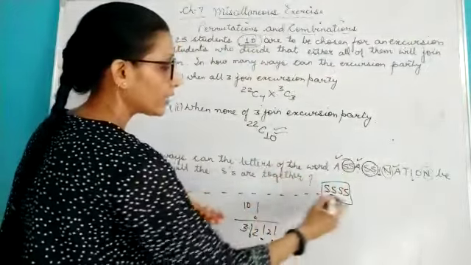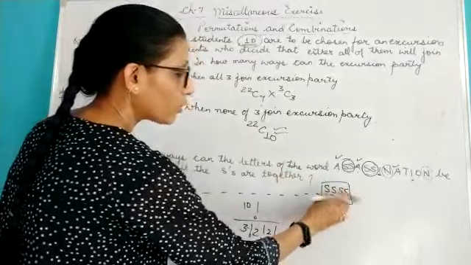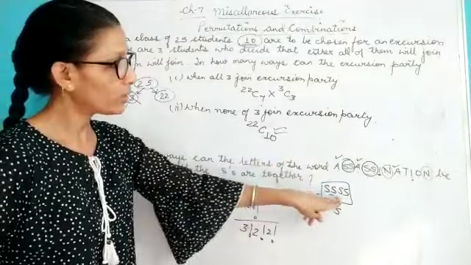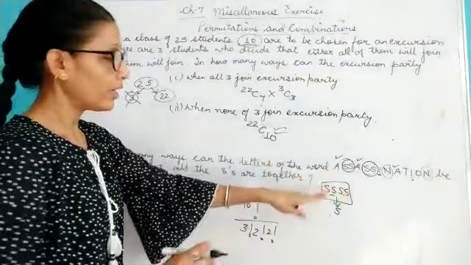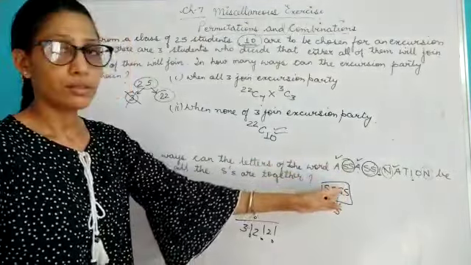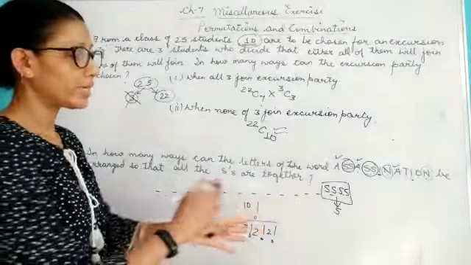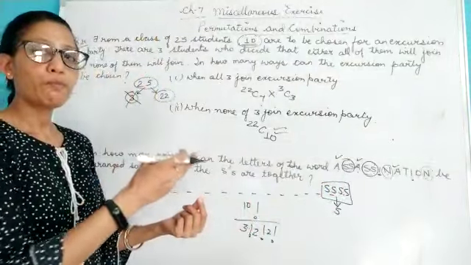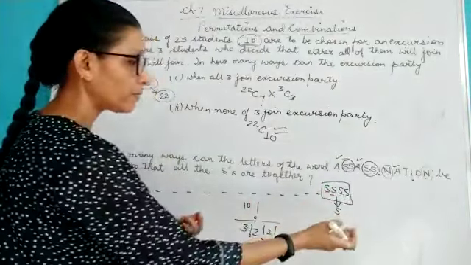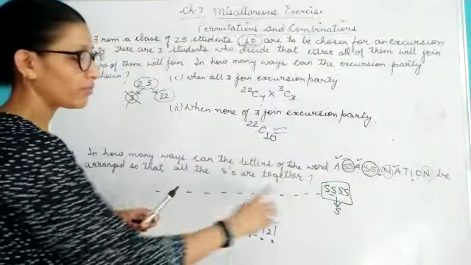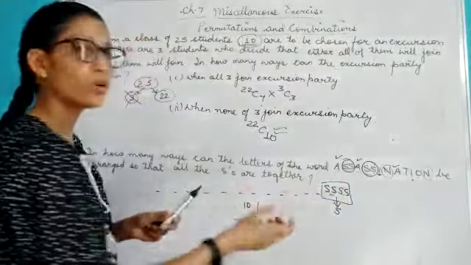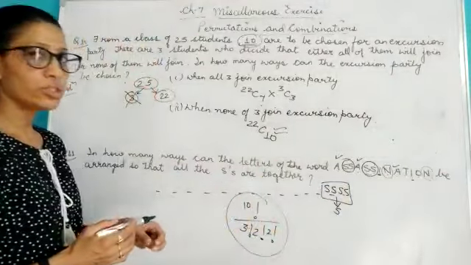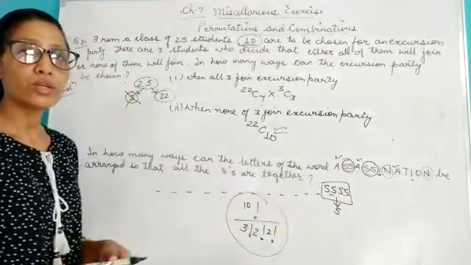Here S is taken as just one S, and we cannot rearrange these S also, because if you rearrange, the word will be the same, S, S, S, S. If it would have been different letters, then you could have taken it as arrangement of these 4 letters, that means factorial 4 or 4P4. But here the letters are the same, so no need to multiply by factorial 4, because the word form will every time be the same. So these are the number of permutations when all S are together. Have a look.